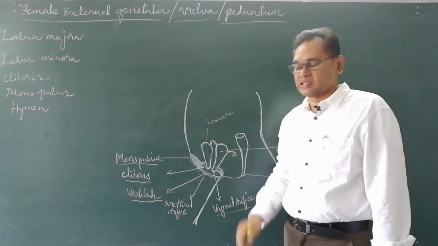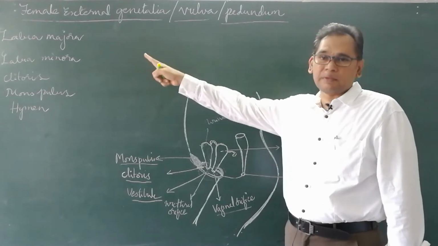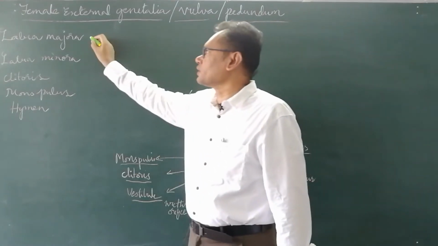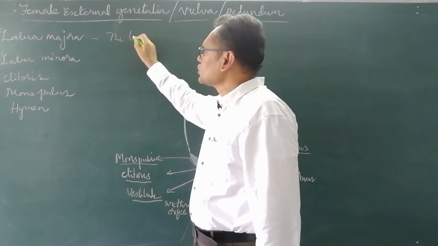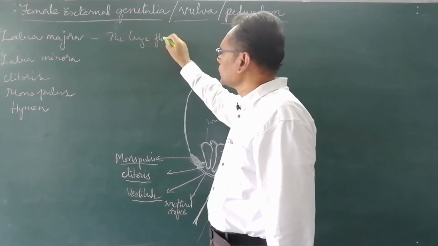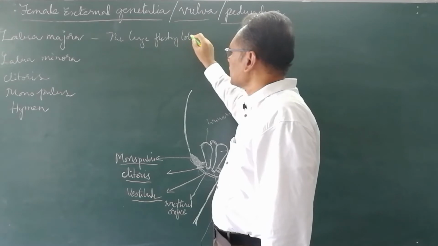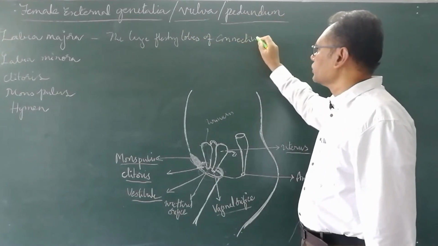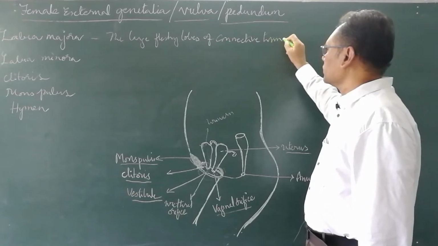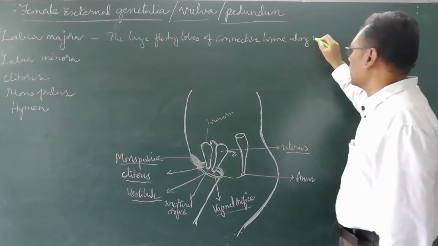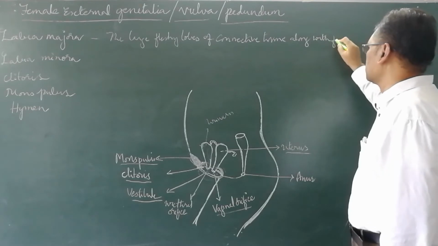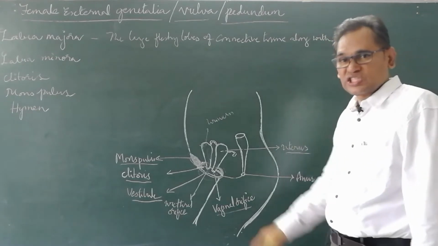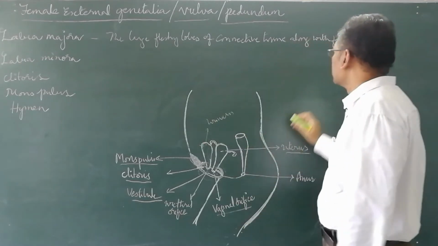The female external genitalia consist of labia majora. What is the labia majora? The large fleshy lobes of connective tissue along with fat, surrounding the vestibule.